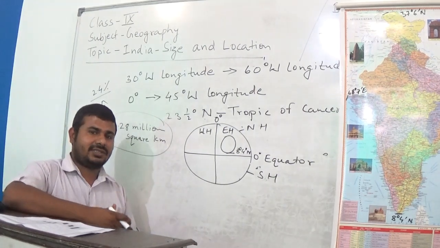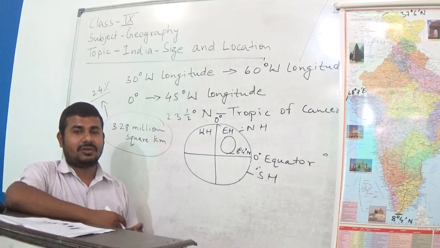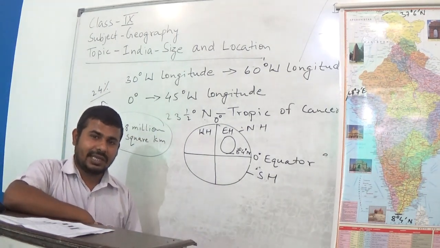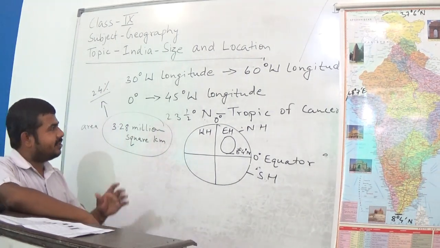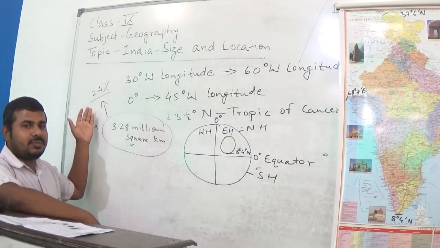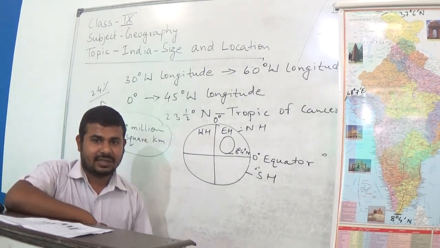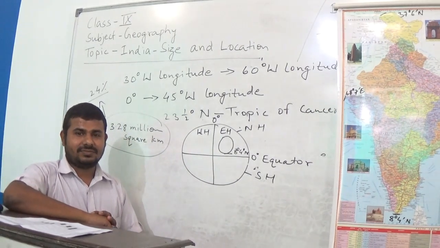And more interesting, about 16% of the total population of the world lives in this area, which is only 2.4% of the total geographical area of the world.